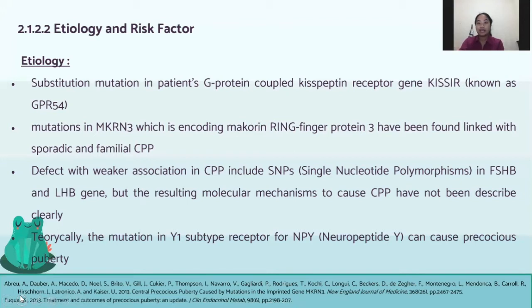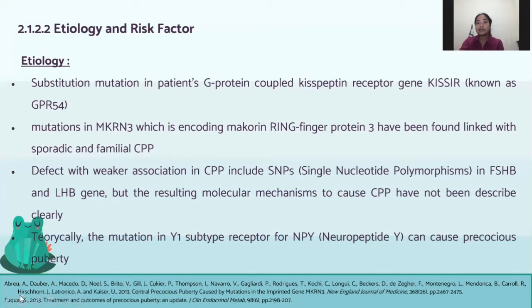of GnRH pulsatility. Mutation in MKRN3, which encodes makorin ring finger protein 3, has also been found linked with sporadic and familial CPP. Other studies have substantiated that downregulation of MKRN3 can cause increased GnRH pulses during puberty.